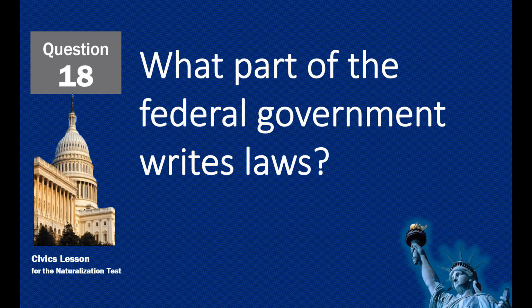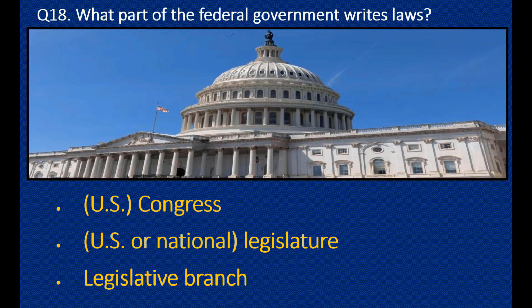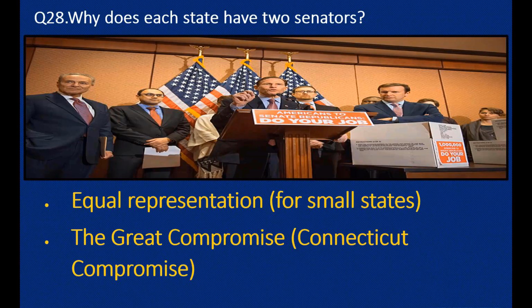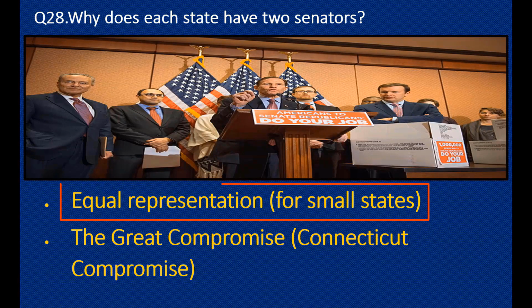What part of the federal government writes laws? U.S. Congress. Why does each state have 2 senators? Equal representation for small states.